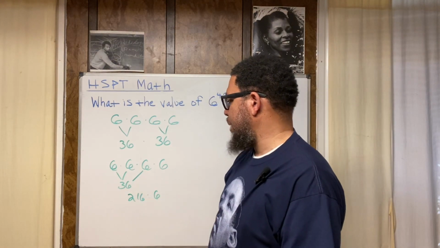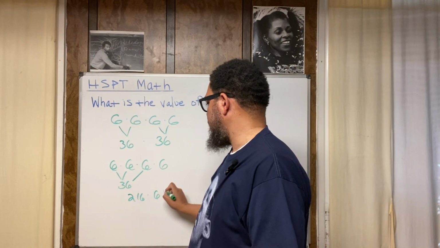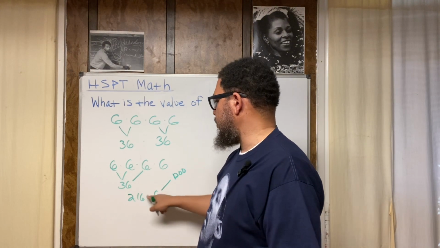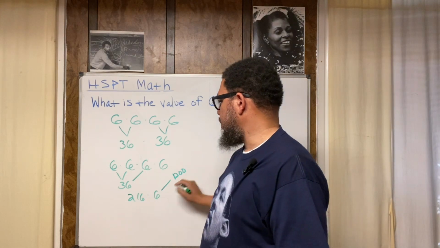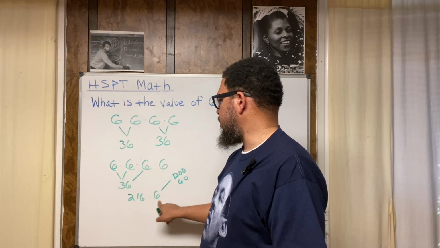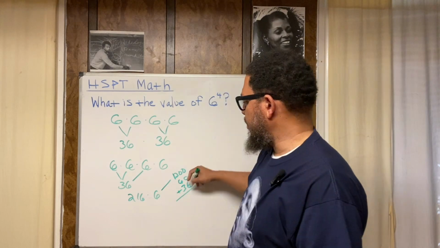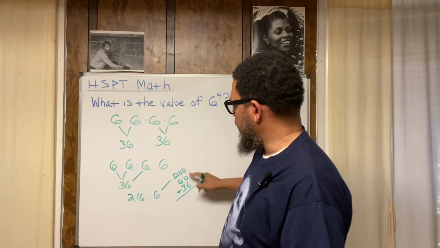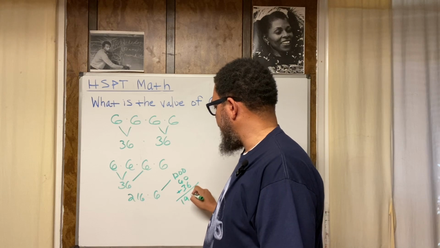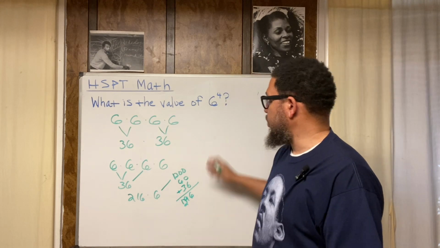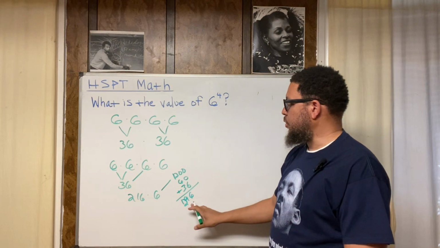So 216 times 6. What's 200 times 6? That's going to be 1200, because 2 times 6 is 12. So 200 times 6 is 1200. What's 10 times 6? 60. What's 6 times 6? 36. Add them all up. 1200 plus 60 is 1260, plus 36 is 1296. So therefore, 6 to the fourth power is equal to 1296.